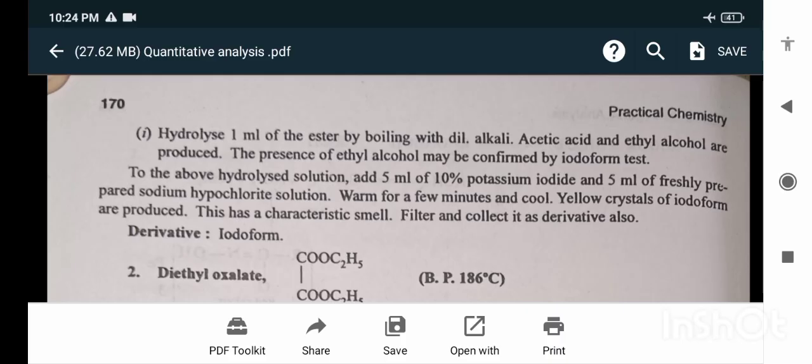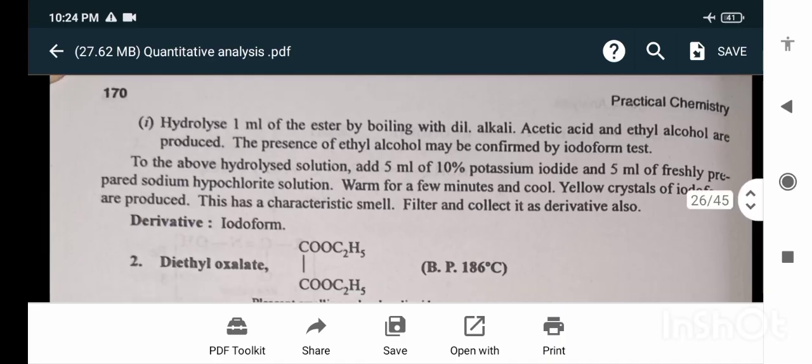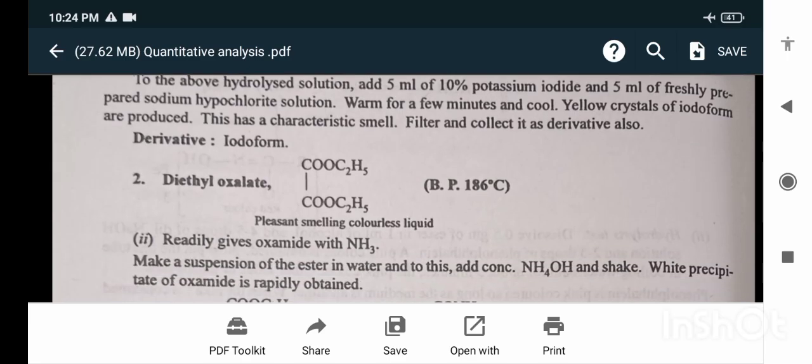To the above hydrolyzed solution, add 5 ml of 10% potassium iodide and 5 ml of freshly prepared sodium hypochlorite solution. Warm for a few minutes and cool. Yellow crystals of iodoform are produced. This has a characteristic smell. Filter and collect this as a derivative. Derivative is iodoform. Second is diethyl oxalate.